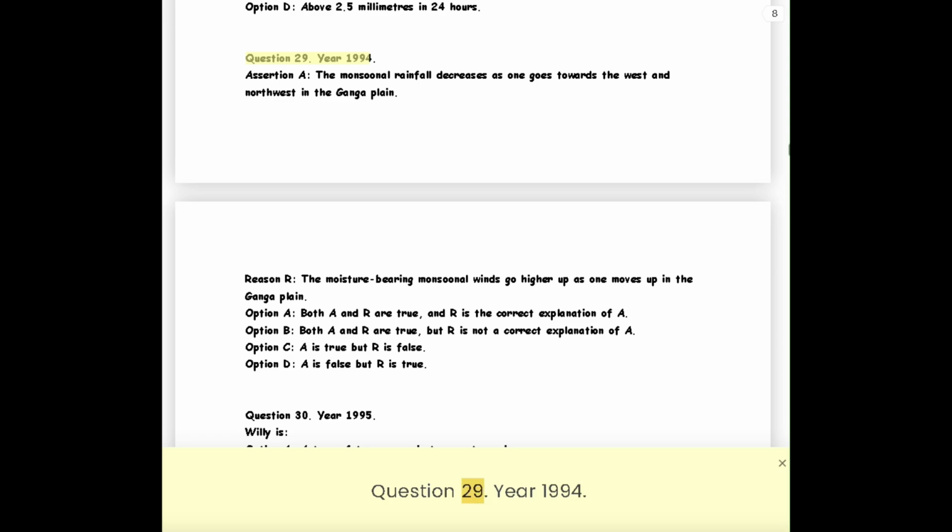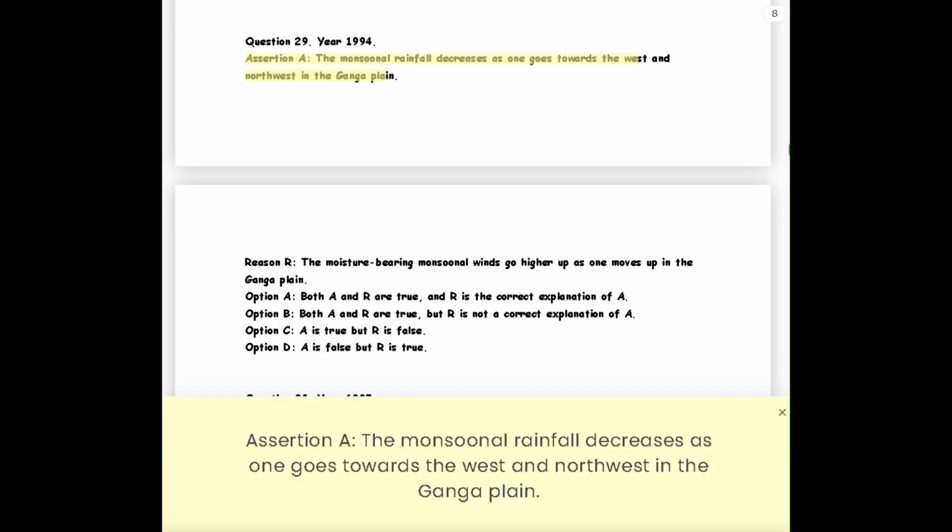Question 29. Year 1994. Assertion A: the monsoonal rainfall decreases as one goes towards the west and northwest in the Ganga Plain. Reason R: the moisture-bearing monsoonal winds go higher up as one moves up in the Ganga Plain.